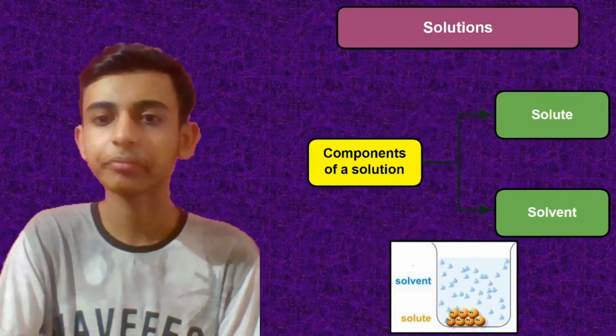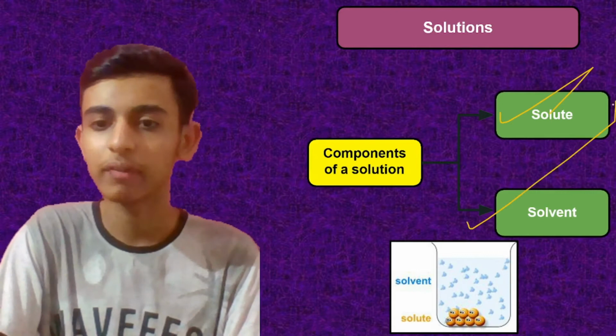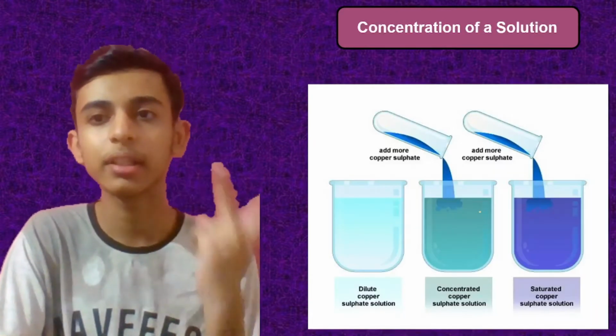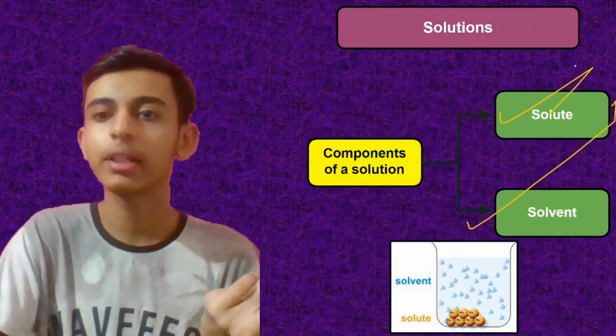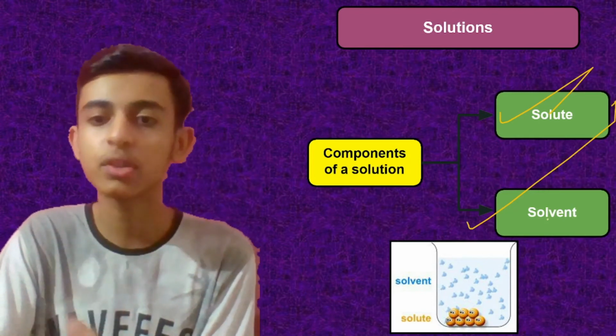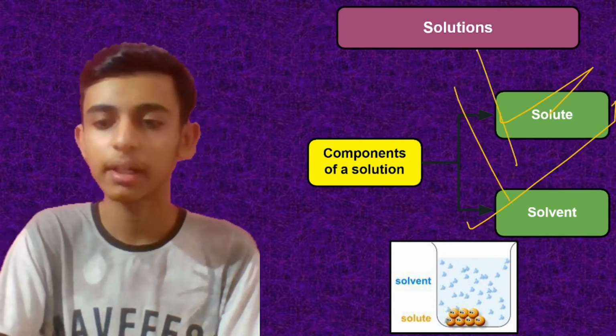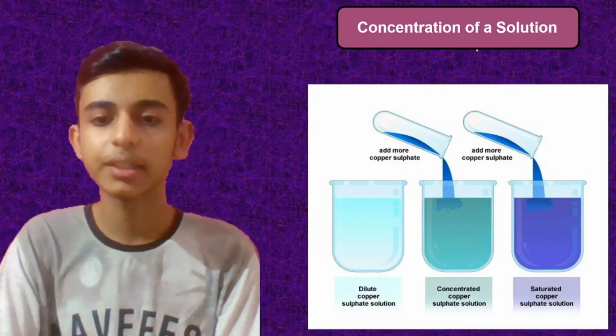Now moving on to the components of a solution: solute and solvent. So you have two components of the solution, solute and solvent. The solute is the solid-like substance which is dissolved into the solvent, and the solvent dissolves the solute. These two form the solution. Correct? Now moving on to concentration of a solution.